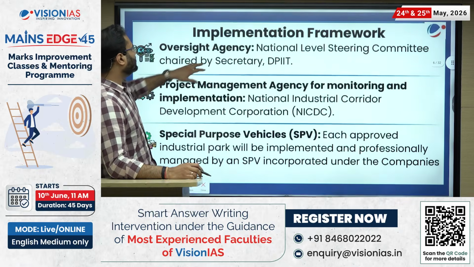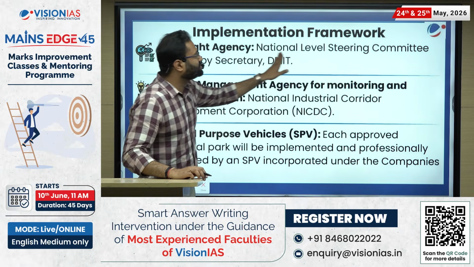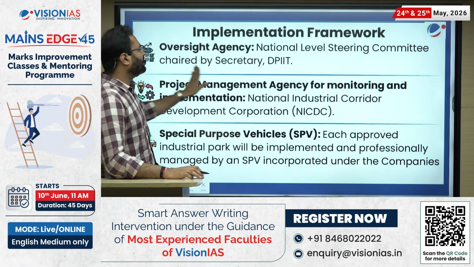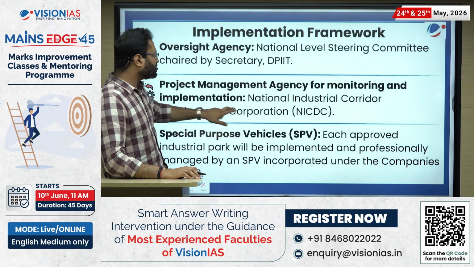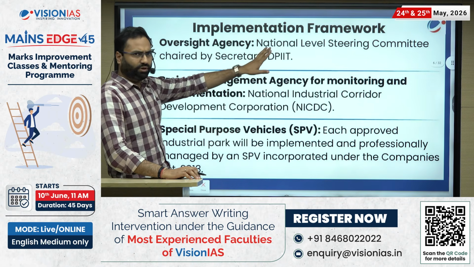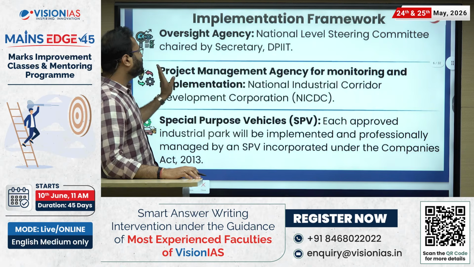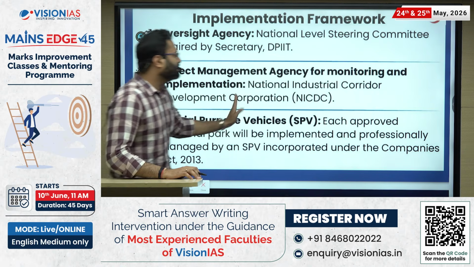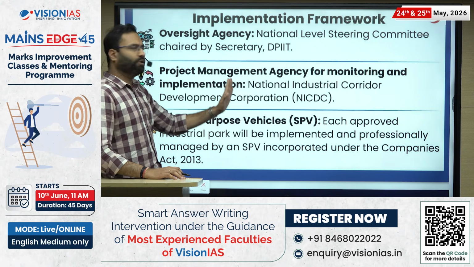Implementation framework kya hai? The oversight agency is the national level steering committee chaired by the secretary DPIIT. Right, so the secretary is going to chair this national level steering committee. Project management agency kaun si hai? National Industrial Corridor Development Corporation.